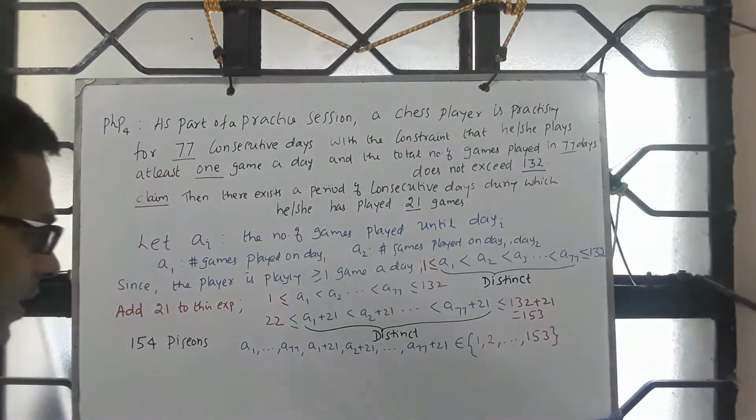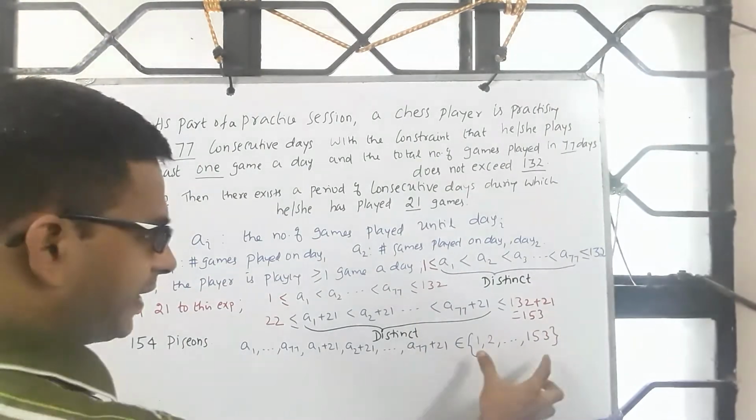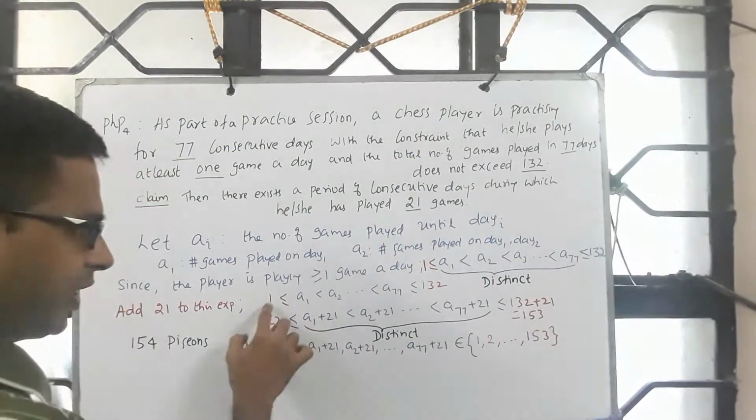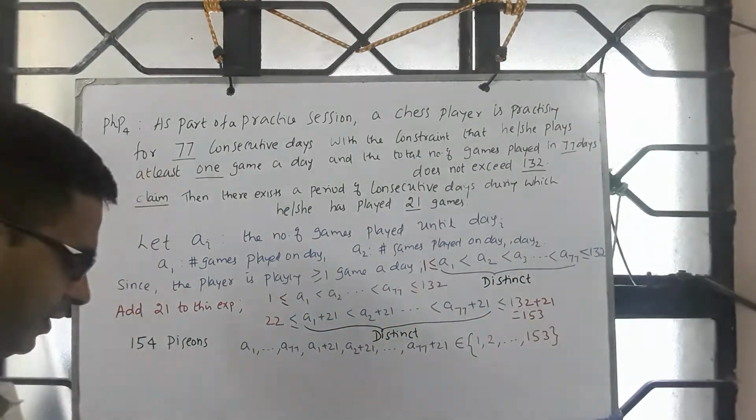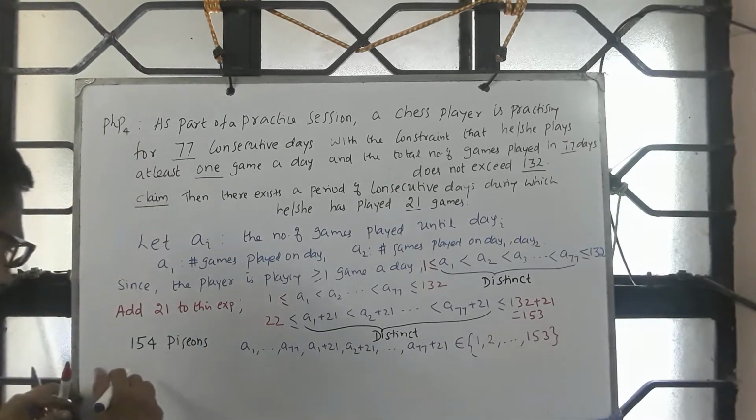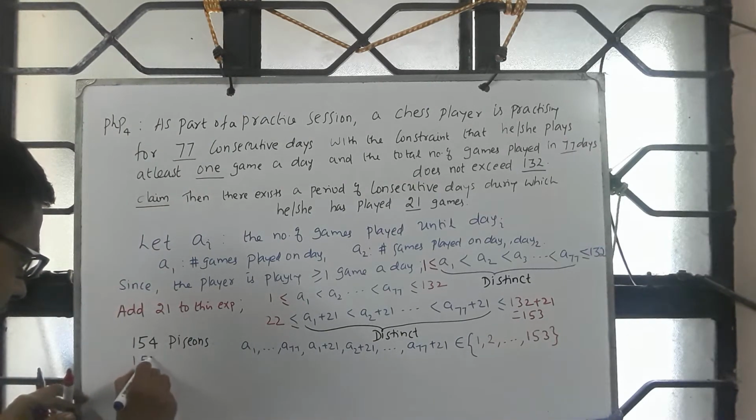Each of these can only take a value between 1 and 153, and so there are 153 pigeonholes.